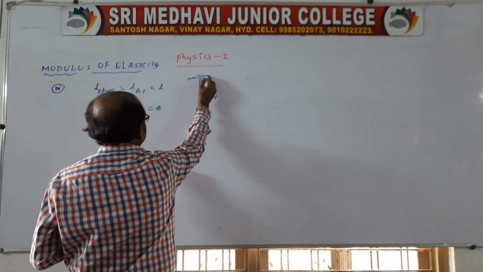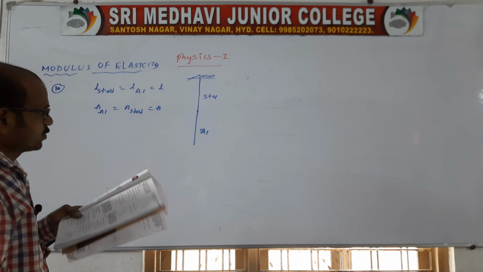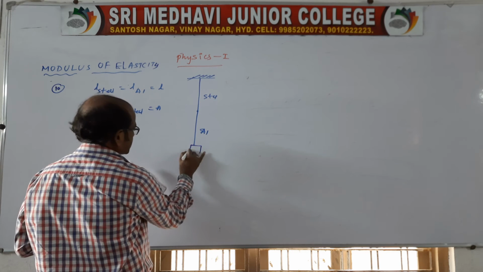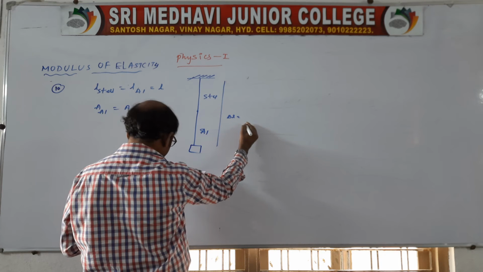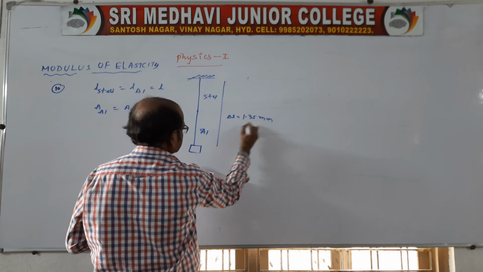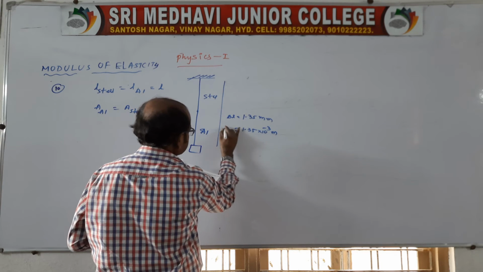After joining, it is suspended freely from the rigid support, and at the other end some load is added. Because of that load there will be an extension produced. It is given as 1.35 mm, so here 1.35 into 10 power minus 3 m. This is delta L, right?